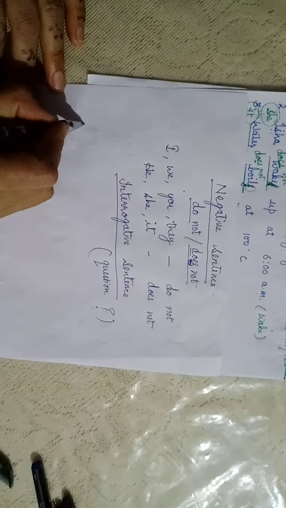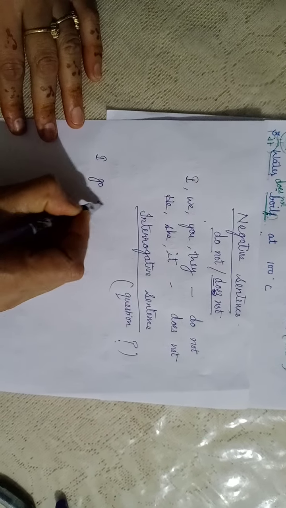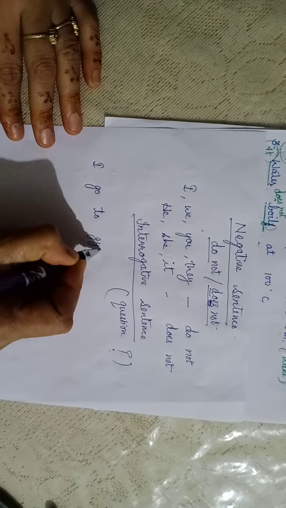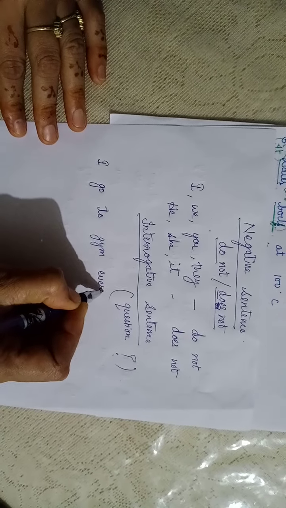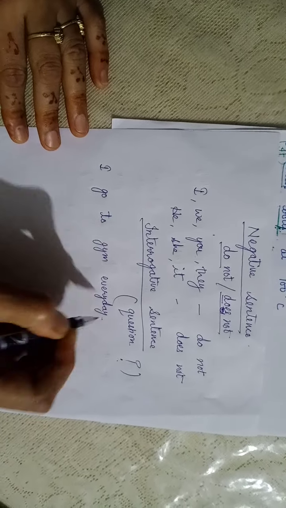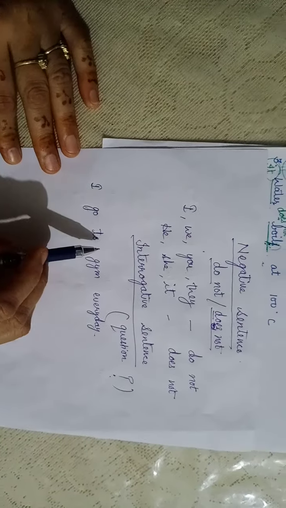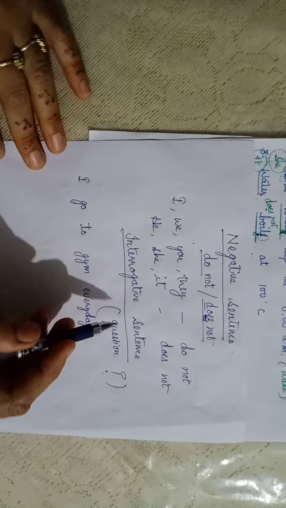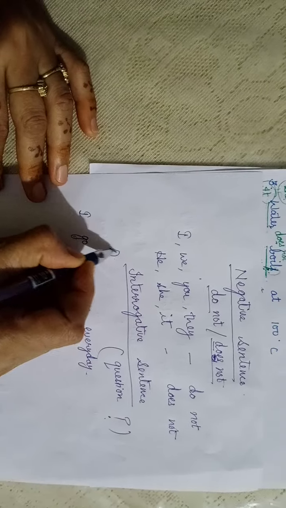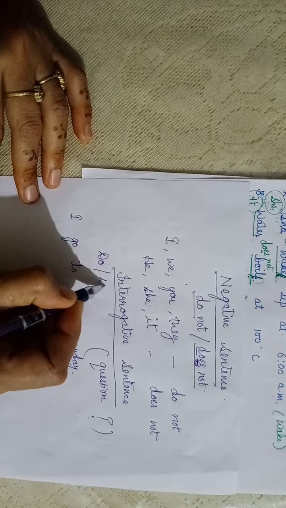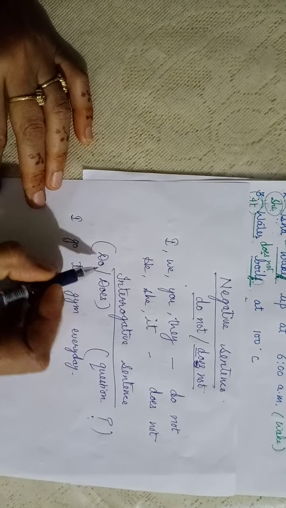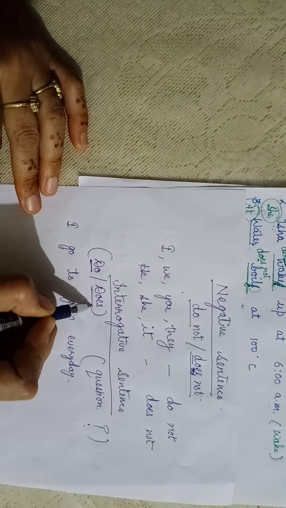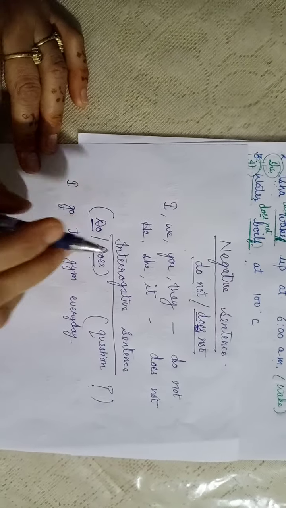First sentence is I go to gym every day. Now we are going to convert this sentence into interrogative. In interrogative sentences, what we do? We start our sentence with do or does. A sentence begins with do or does according to the person.